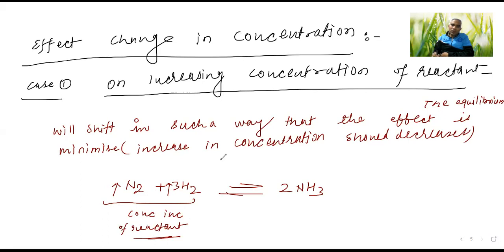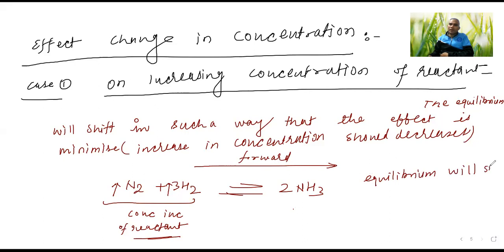But if it is going in the forward direction, the increased concentration will convert into product. So its amount will decrease or not? So which direction will the equilibrium shift? Forward. Very good.